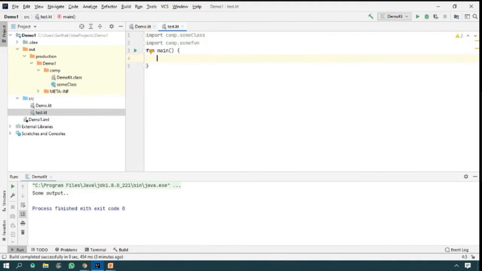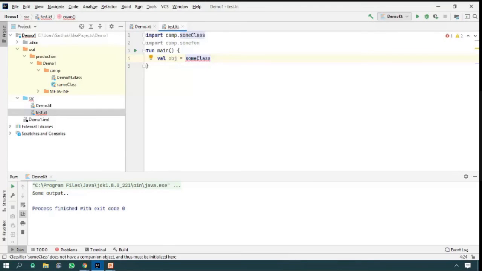Now, here I'm going to create an object of the particular sum class. Let me show you. Please understand the part. VAL, that is the value. The name of the object is obj equal, and here I'm going to type the name of the class that's already mentioned at the top level, that is called sum class.